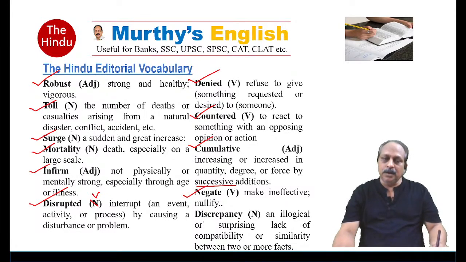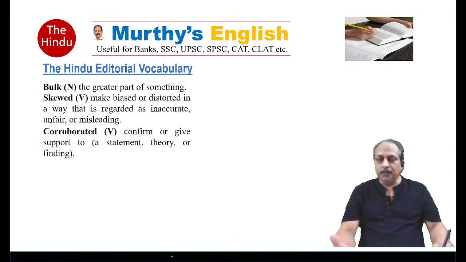Discrepancy, an important word, part of speech noun. There is a discrepancy between what the government says and what the World Health Organization says. Means what? An illogical or surprising lack of compatibility. They don't match. Lack of compatibility or similarity between two or more facts. What you think of yourself, what others think of you, they may not match. Then we say there is a discrepancy.